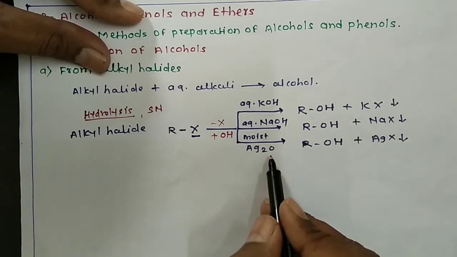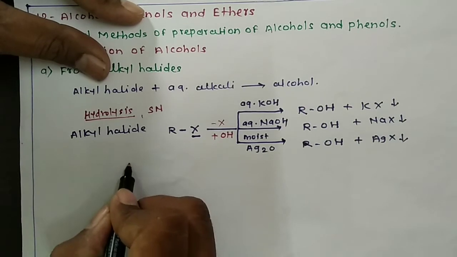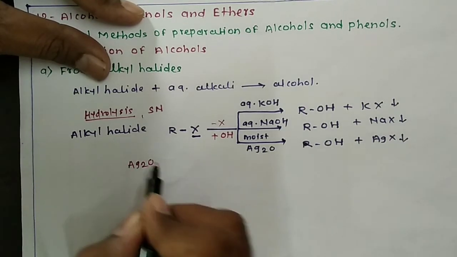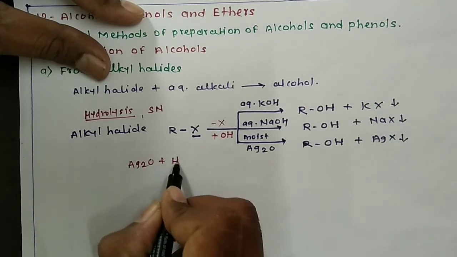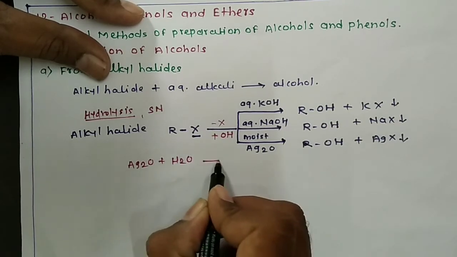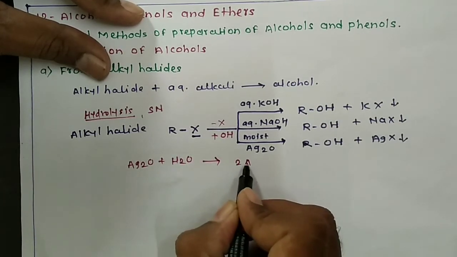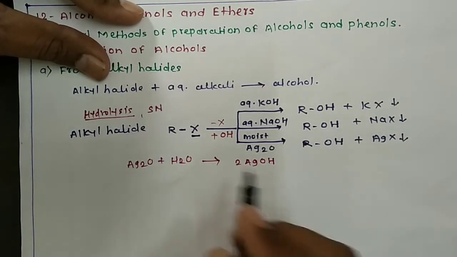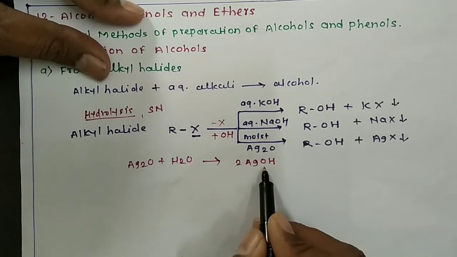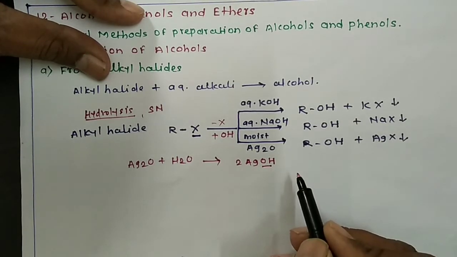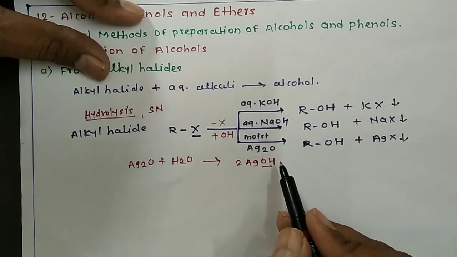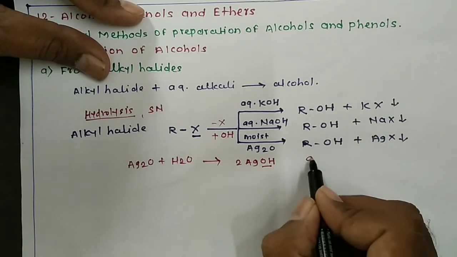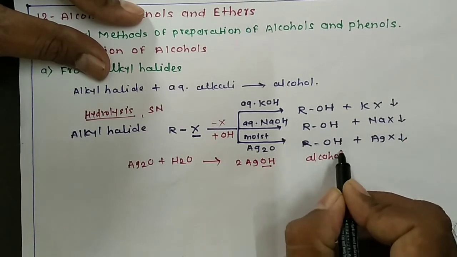So when you consider this moist silver oxide, when it is moist it contains some amount of water, that means it is nothing but silver hydroxide, and this halogen atom of alkyl halide is replaced by the OH group from this moist silver oxide, and we get the compound that is an alcohol.